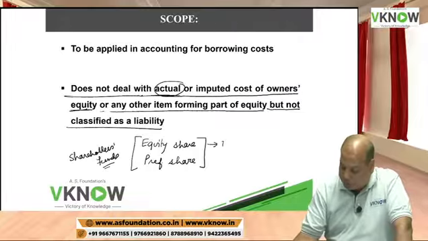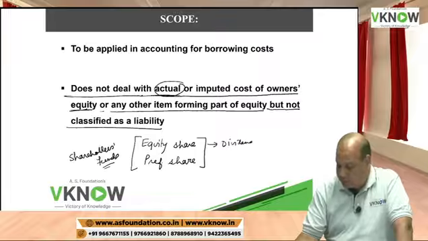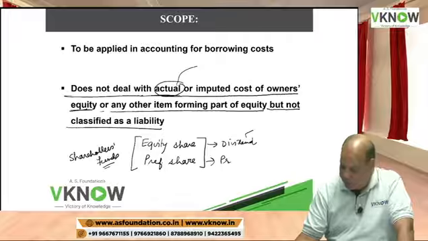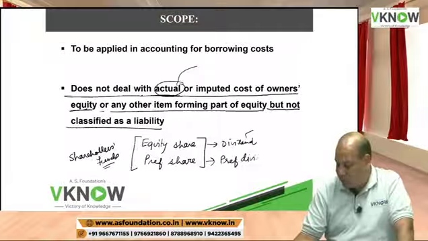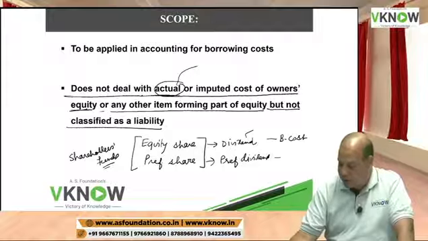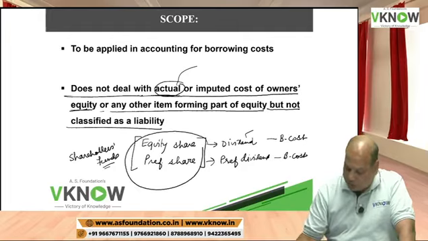So suppose we pay dividend, that is actual payment made. Suppose we pay preference dividend, actual preference dividend paid. This is not treated as borrowing cost because these are not borrowed money.